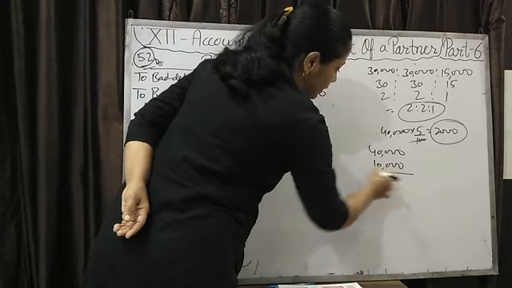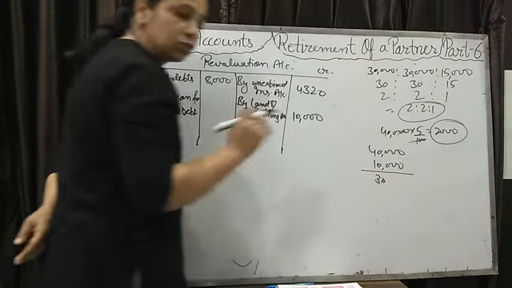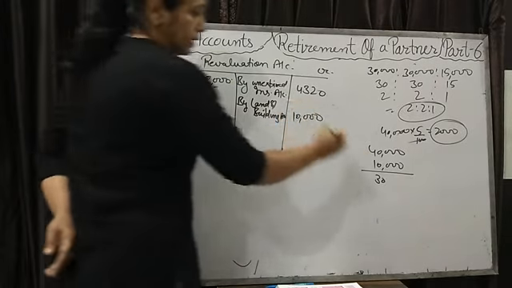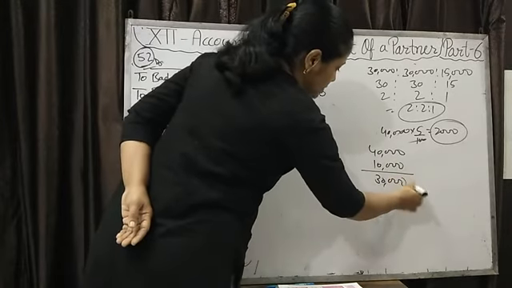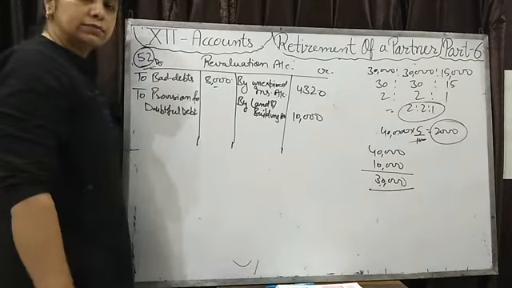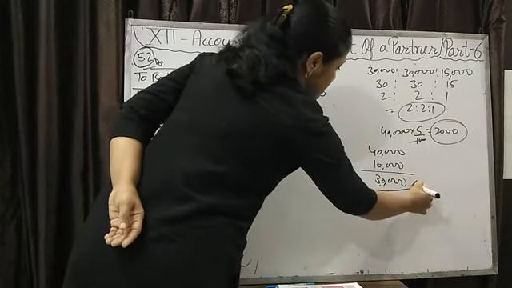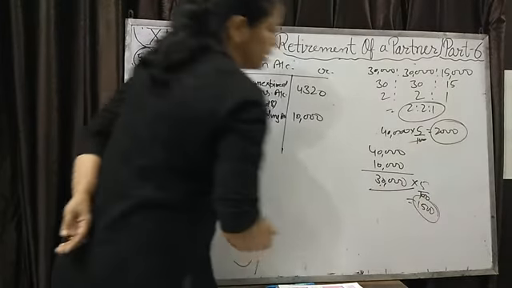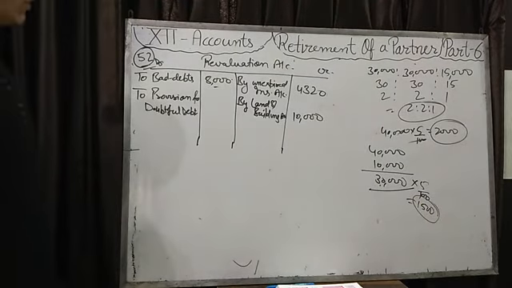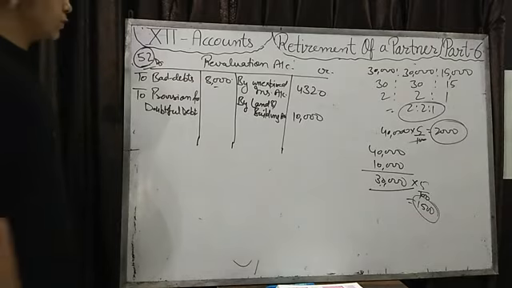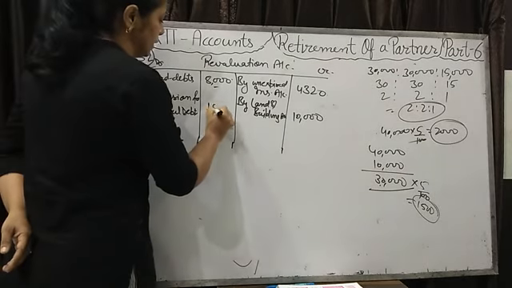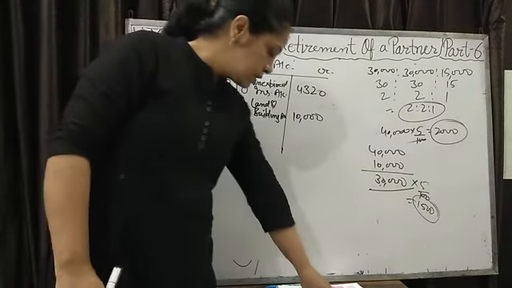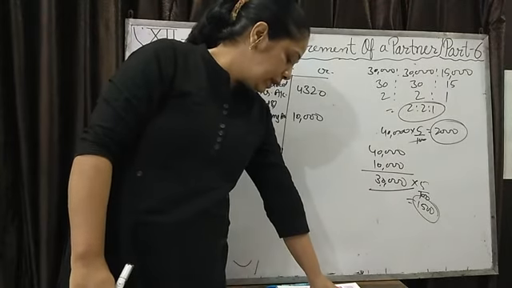10,000 are bad debts. 2,000 from provision we transferred and 8,000 we have taken from the revaluation account. 10,000 bad debts we will deduct from the debtors. Now 30,000 debtors are there. We have to make 5% on this 30,000. It will come 1,500. So we will make the provision now of the amount of 1,500. That amount we will write in the revaluation account. Got it?